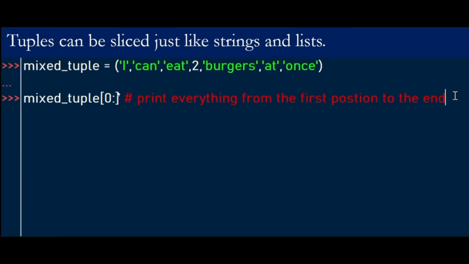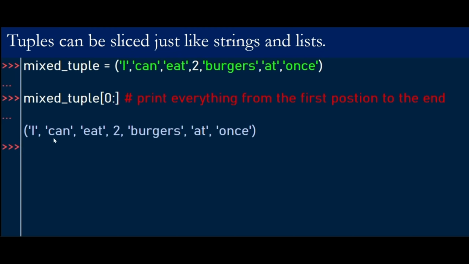There's square brackets, and then from first index to the end. In this case, we want to retrieve everything from the first position to the end. When we print, our result will be the entire tuple we declared here. Let's try another example.